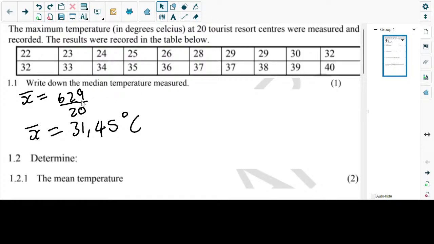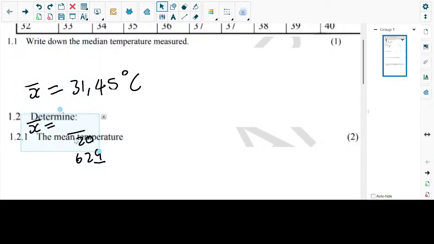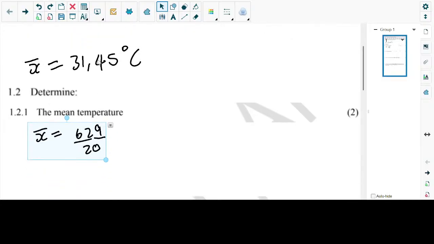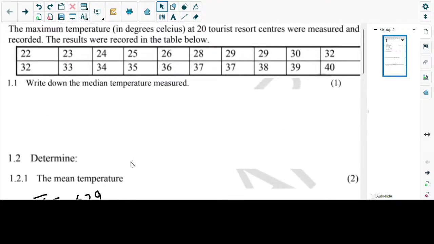How is the numbering system? They said number 1 or they call it 2 point something. What did they say? They said 1.1 and then the other one is 1.1, 1.2.1. Okay, so you have 1.1.1. We haven't calculated 1.1.1 again. So now what we did was to calculate 1.1.2, if I understand you correctly. So it's x with a bar, equal to the sum all over n, which we got as 629 all over 20, and then it gave us 31.25. It's 1.2.1. We have 1.1, then we have 1.2.